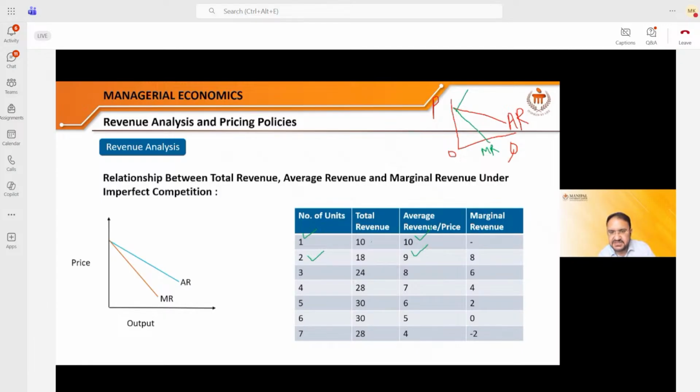So if you multiply this, you will get the total revenue of 10 here. If you multiply 2 by 9, you will get 18 rupees as the total revenue.